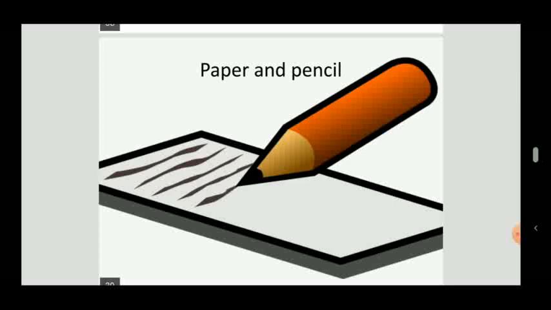Pencil. A pencil is also made from a tree, because again we get wood from a tree. The lead of the pencil we get from graphite.